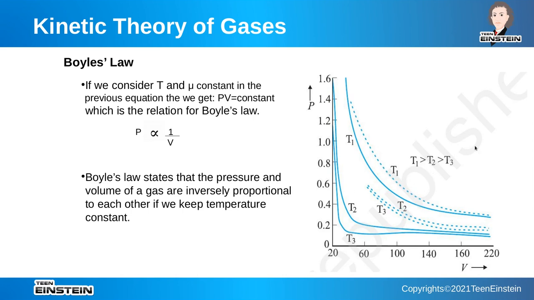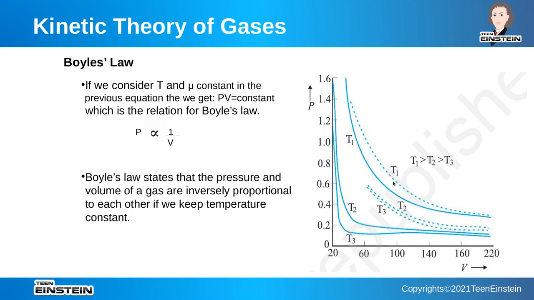Let us consider the plot for Boyle's law. Here on the x-axis we have volume and on the y-axis we have pressure. The data is for three temperatures, T1, T2 and T3. T1 is the highest temperature, T3 is the lowest temperature. The dotted lines represent the theoretical prediction obtained from Boyle's law, and the solid lines represent experimental data.